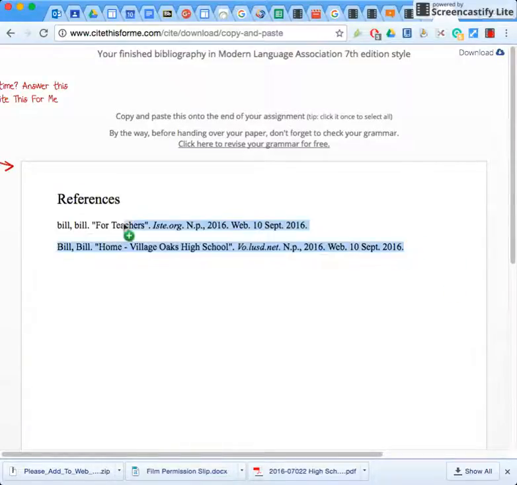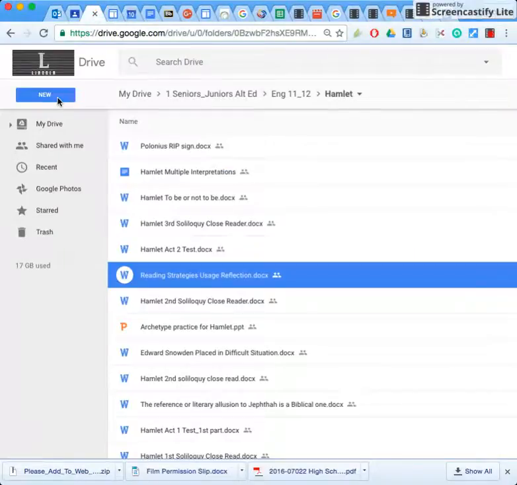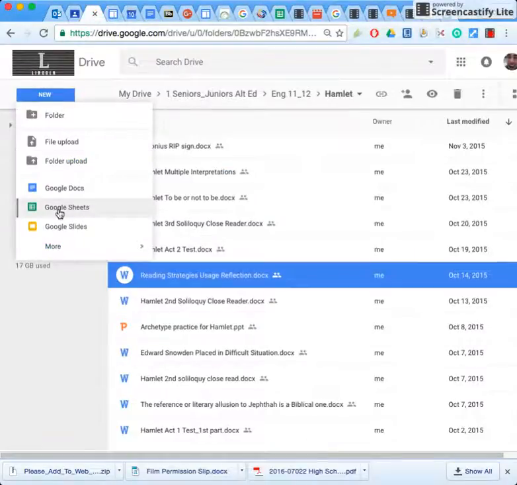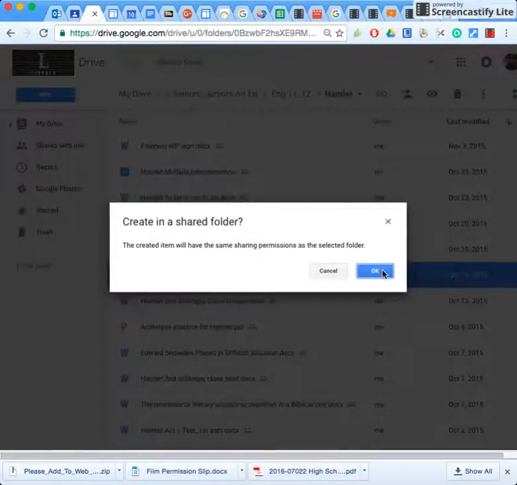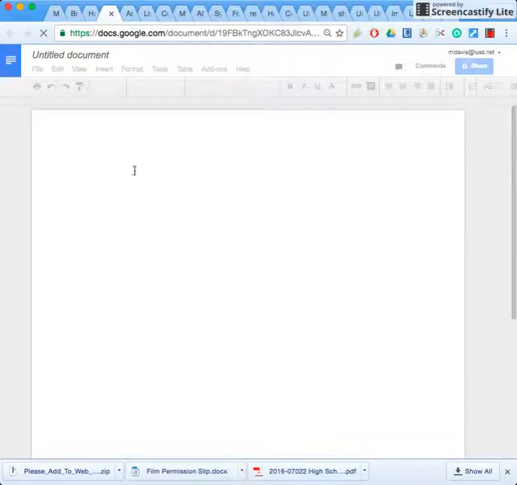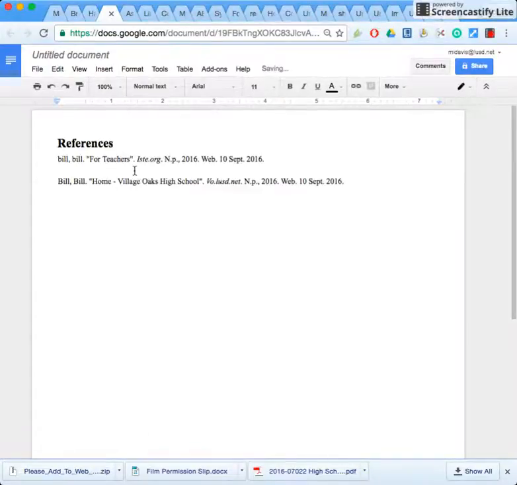So now I can highlight this resource, boom, and then I could go to a Google Doc where maybe I'm writing an essay, so I'll just make one really quick. Okay. And then I can just paste the citation, the bibliography, right to my Google Doc, okay? Hang on, that didn't look like it pasted correctly.